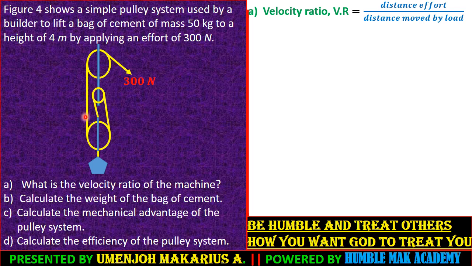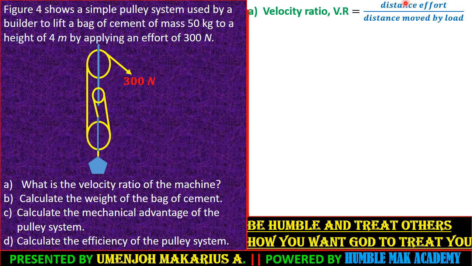So if we have a distance change of x meters by the load, we expect our effort to change by what, guys? By 3 times that amount, since we have 3 strings connecting our pulley system.